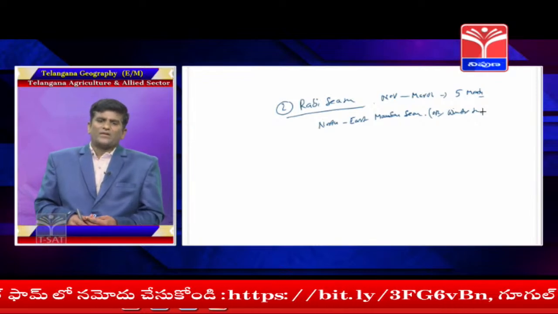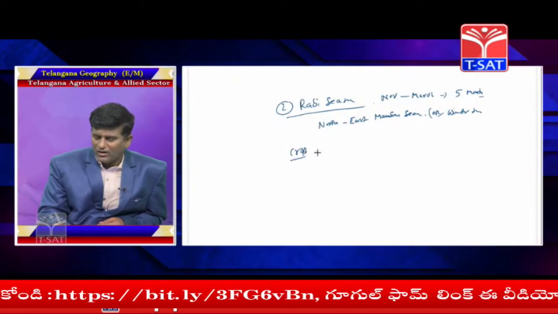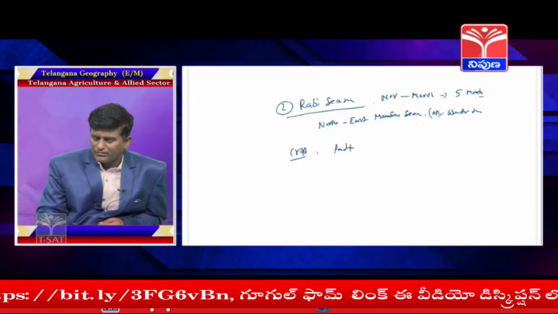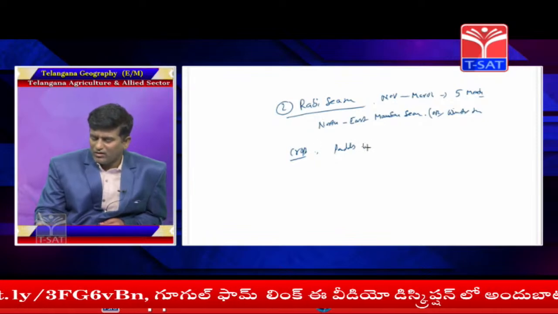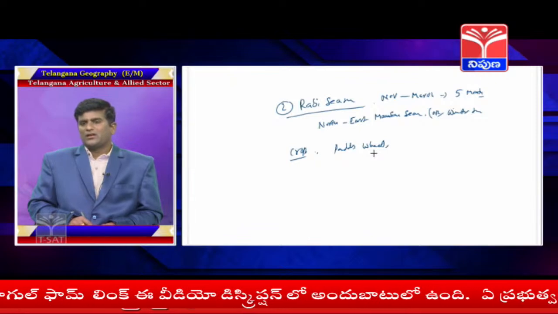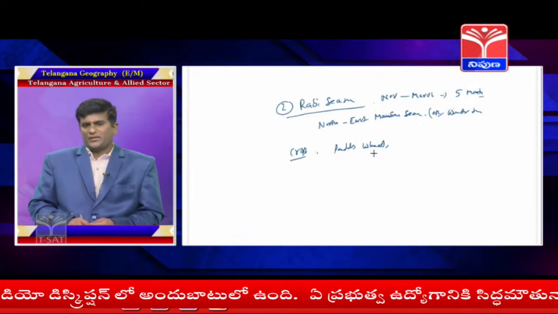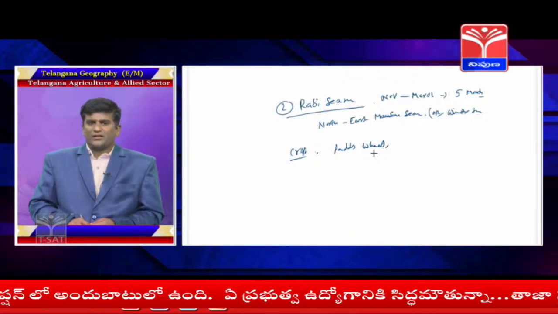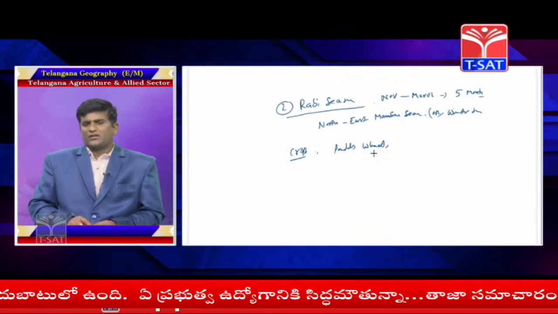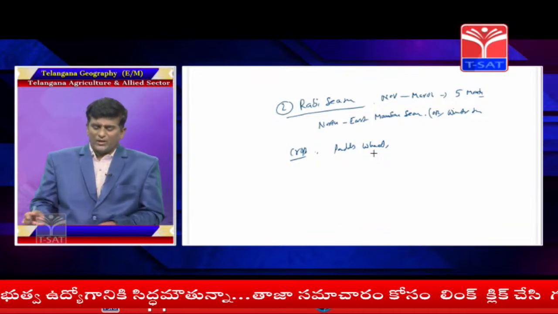Here also different types of crops are grown, like paddy. Wheat is a major crop here. Wheat, paddy and other crops are grown particularly in the Rabi season. In Telangana it is called the Rabi season, also called the winter season. That is about the Rabi season.